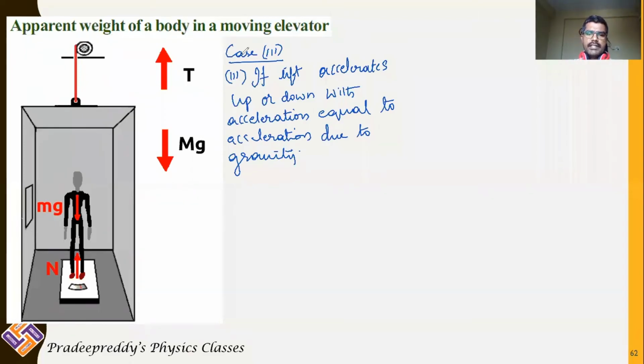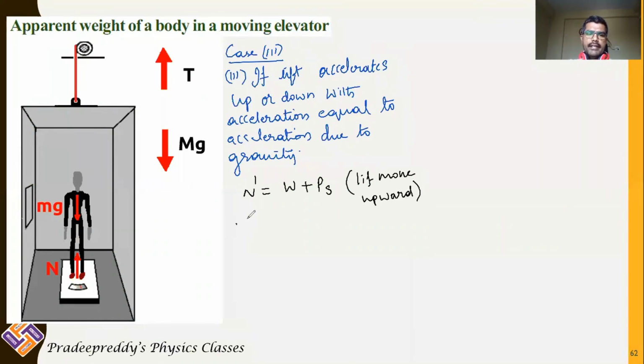So this is the third condition in case 3, where in the previous two cases we have discussed that whenever acceleration is less than the value of acceleration due to gravity, in such cases body can either lose weight or body can gain weight, and we have got equations for them. Normal reaction N dash is equal to weight plus pseudo force, and this is in the case where the lift moves upward.